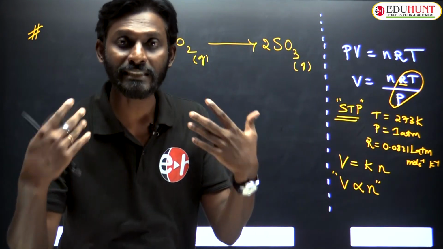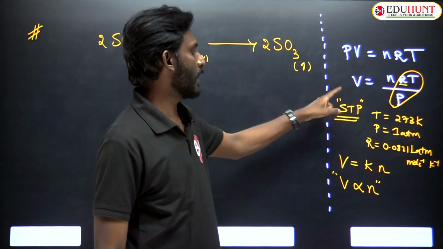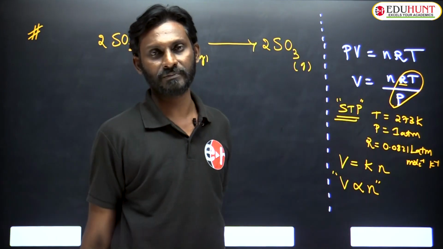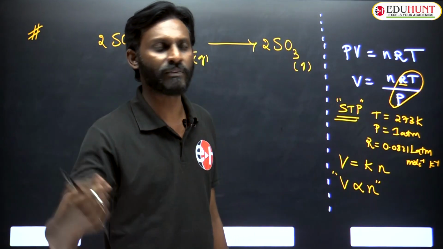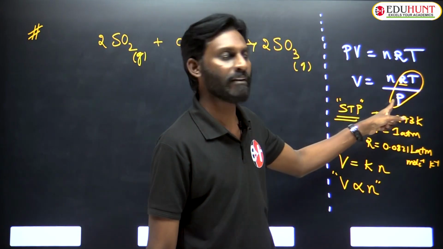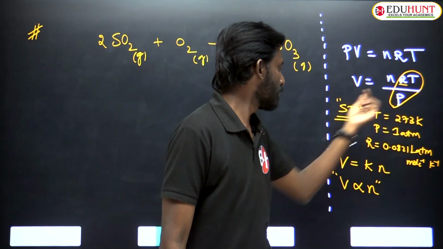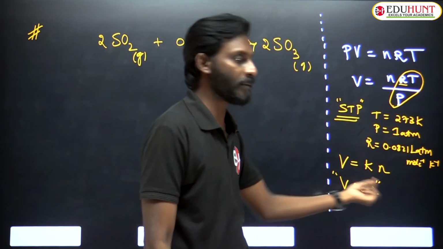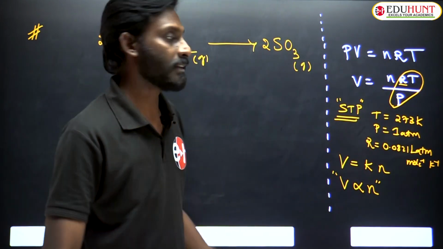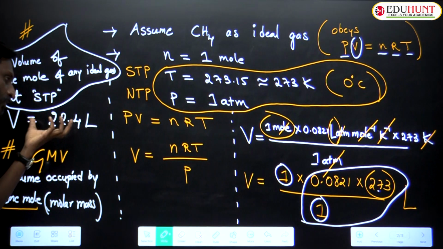But not only at STP conditions. You take any conditions. If I change the conditions, what will change? Temperature will have a different value, pressure will have a different value, R will have the same value, but the relation will be the same. At STP, the gram molar volume will be 22.4 liter.